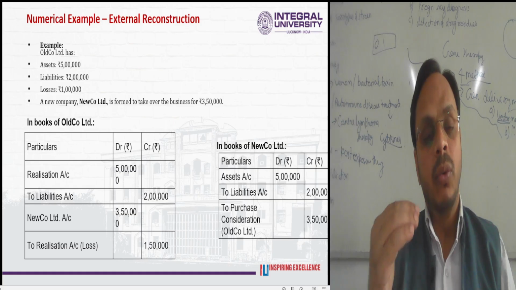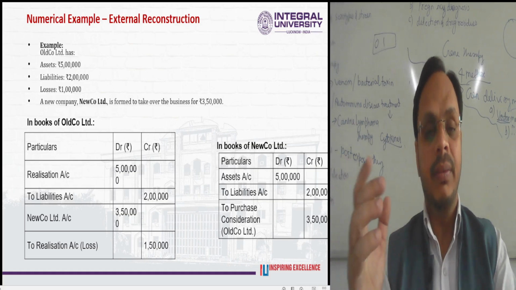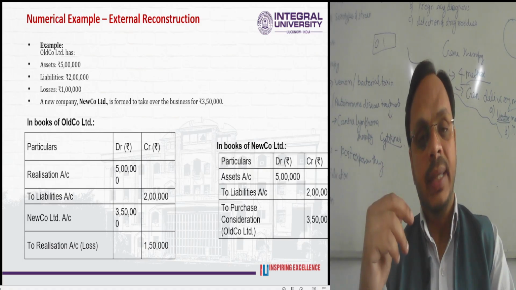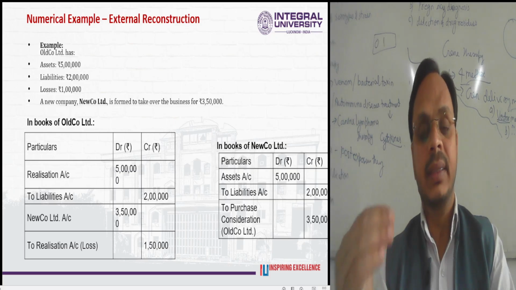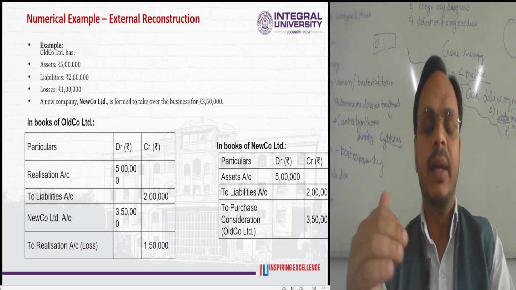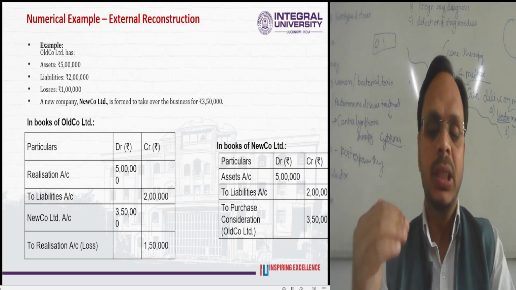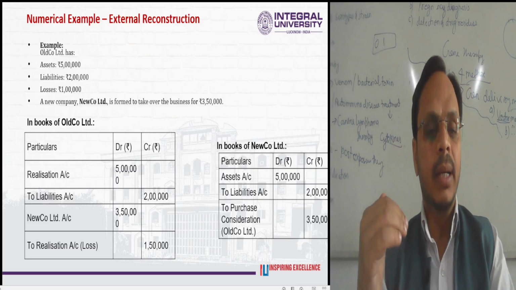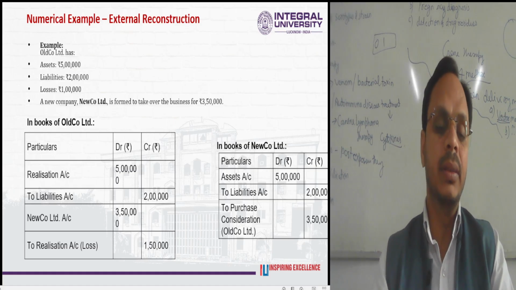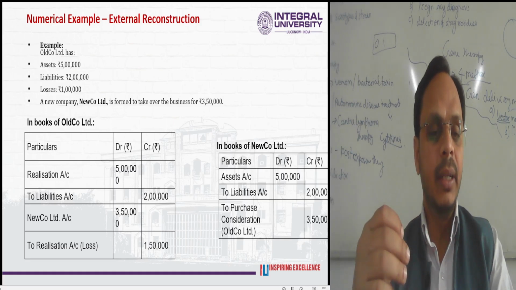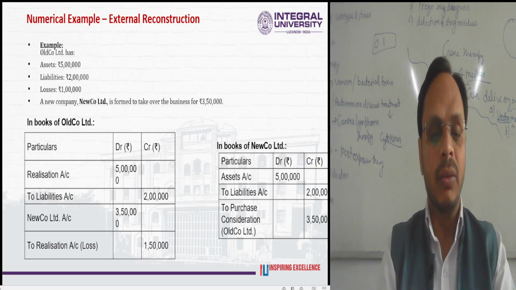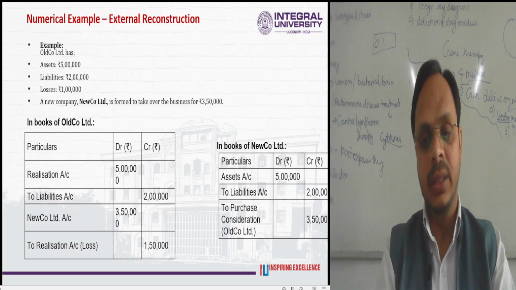So necessary books of account will be prepared in the books of old company limited as well as in the books of new company limited. First we will discuss the accounting treatment in the books of old company limited. In the realization account, all the assets and the liabilities are going to be recorded. Realization account will be debited with assets 5 lakh, and credited with liabilities 2 lakh and new company 3 lakh 50,000. So the realization account will show a loss of 1 lakh 50,000.